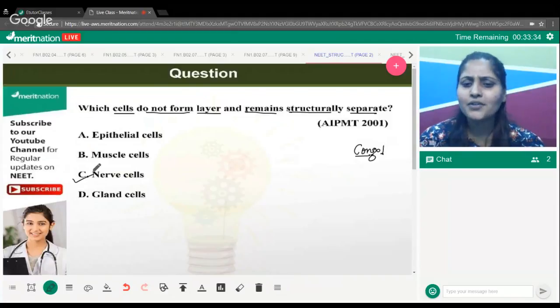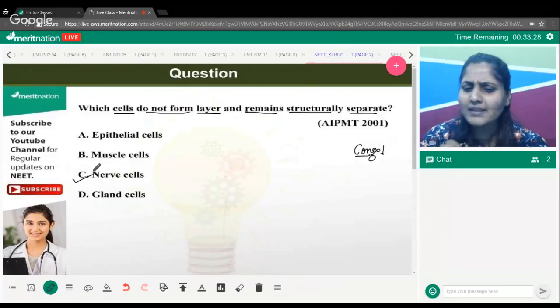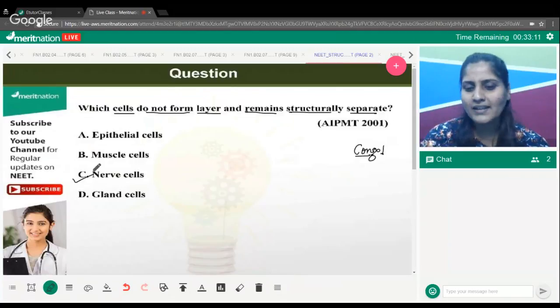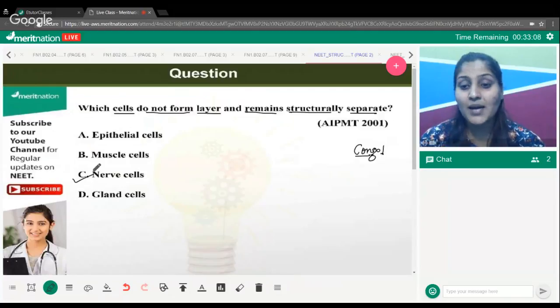Can you just tell me why? Think from the functional aspect: why are they not present one over the other? And if they were present one over the other, would it be a problem? According to the function, you have to think. I'm giving you time to explore neurons. Why are they not forming layers? Why are they one after the other? What suitability is it giving them?